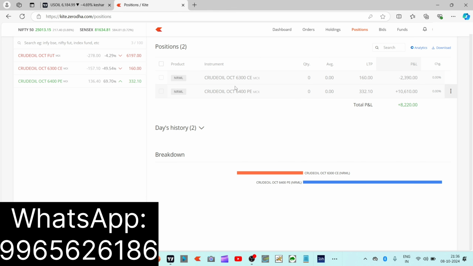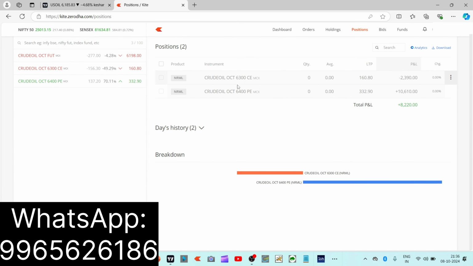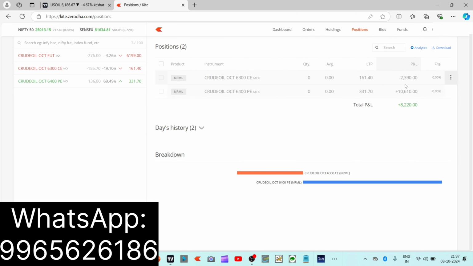bullish trade, upside trade. Then again I got an entry on the downside on this candle, 6:27 p.m. candle. So at the time I bought 6,400 put option, at 6:33 p.m. I bought 5 lots of 6,400 put option at a price of nearly 242 rupees, and I put the target at 263, and I booked the profit at the target at a price of 263 rupees. So in this trade I got 10,600 rupees profit.